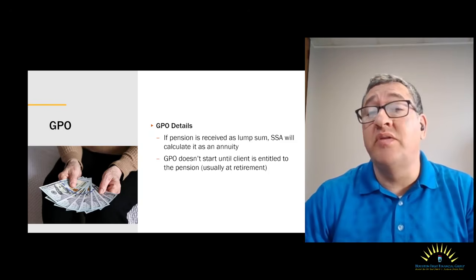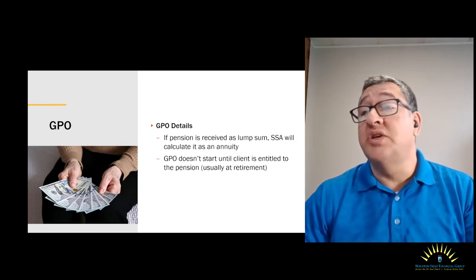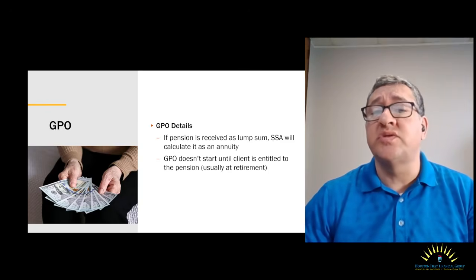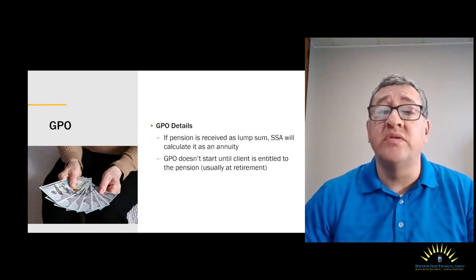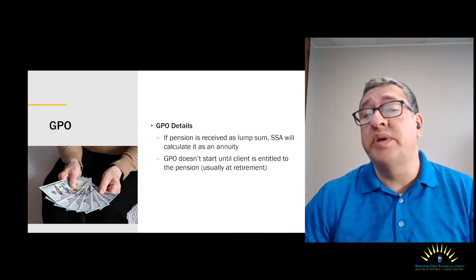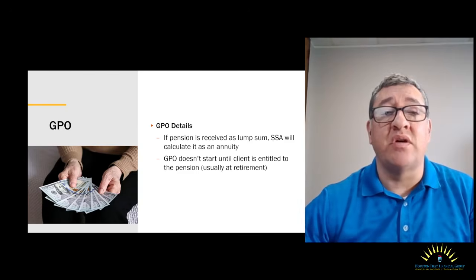Also, keep in mind that GPO doesn't start until the pension ends. This is usually at retirement. So it might be possible to receive a spousal or survivor benefit for a year or two if you're still working. Then, when you retire and become entitled to a pension, the GPO reduction would start.